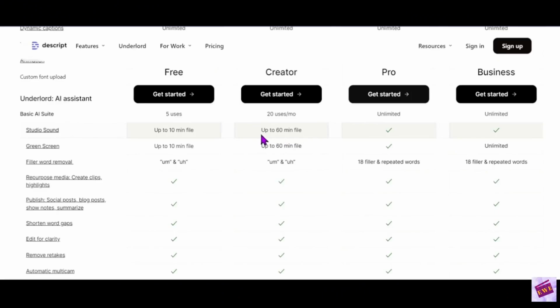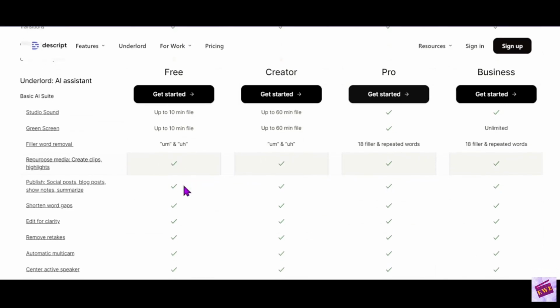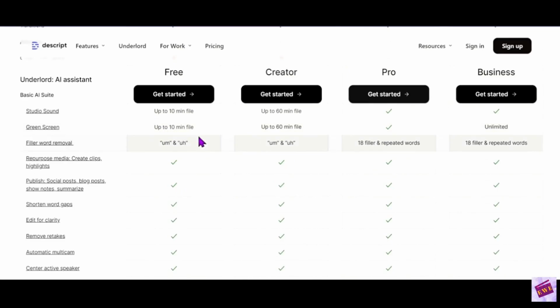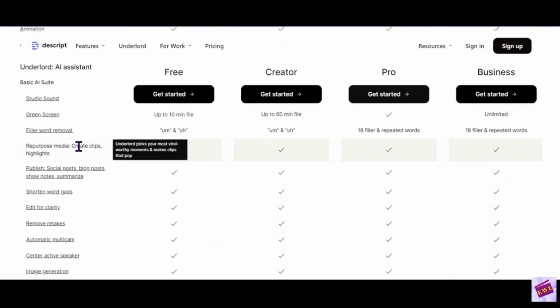You might want to go and bump it up to the 60-minute file that you can use for the creator plan. For the green screen on the free plan, you can use up to 10 minutes. The creator plan is 60 minutes. And unlimited for Pro. There are lots of good things about the Pro plan. All right, with the filler word removal, you can remove all those ums and ahs in the creator plan and the free plan, but you get 18 filler words and repeated words with the Pro plan.